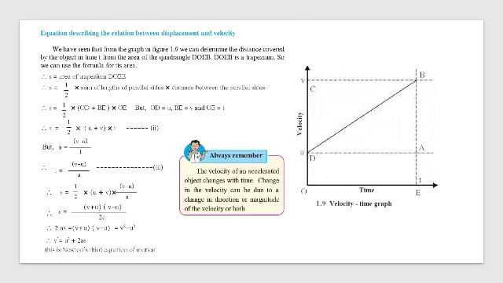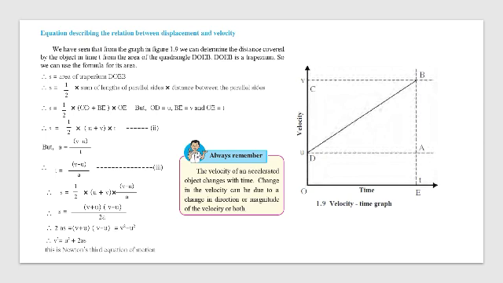Let us go to the third equation. The same figure only we are going to see, but here we are going to consider this whole quadrangle DOEB. This is a trapezium. Don't see the dotted lines. DOEB. This is a trapezium. So displacement given is area of the trapezium, and for area of a trapezium we have half into sum of the lengths of parallel sides into distance between the parallel sides. So OD plus BE into OE.